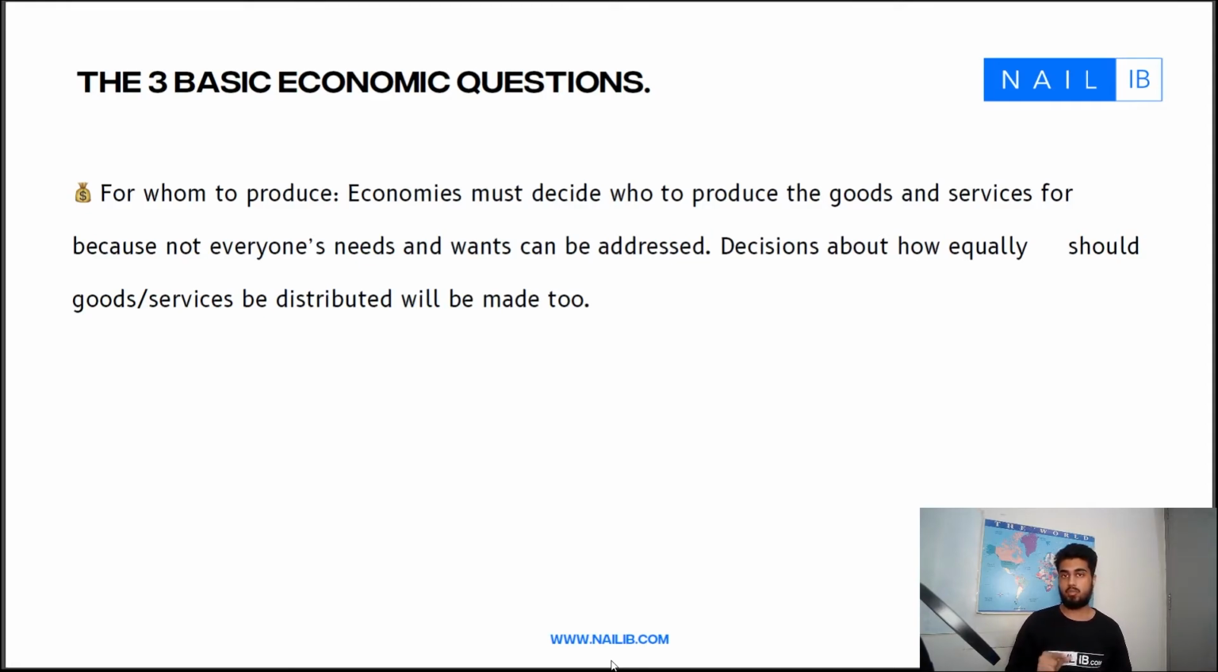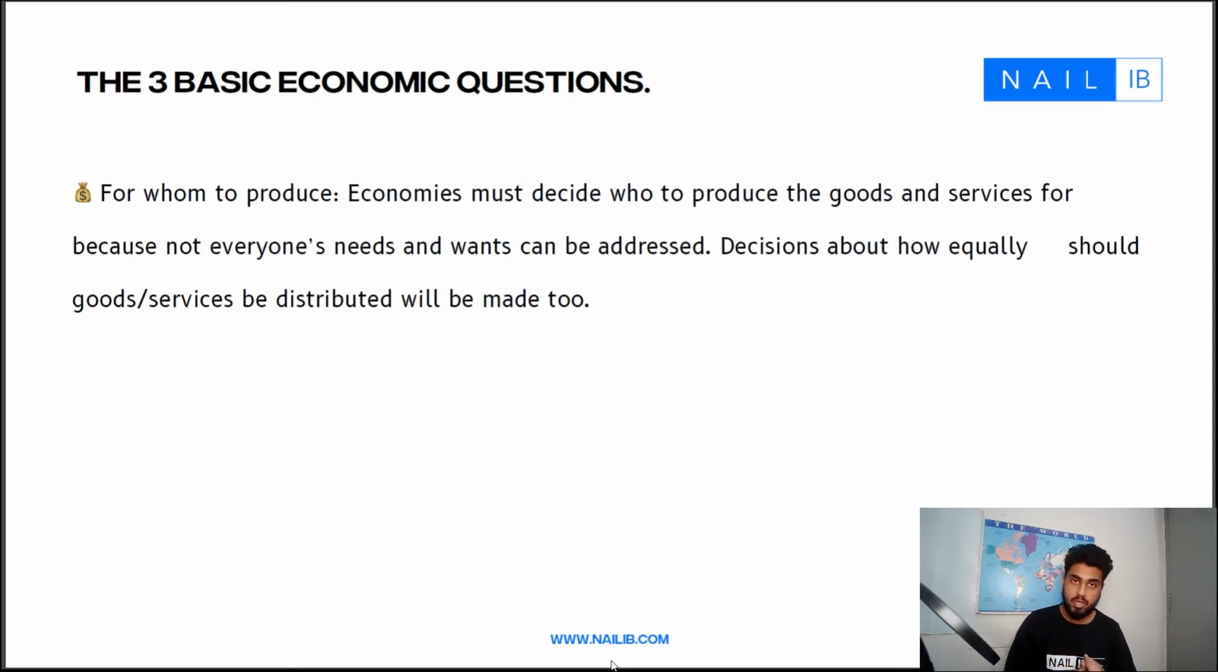This question will also have to be answered by the economy because not everyone can get what they want, all right? And if everyone gets what they want, in what amount? Are they going to get everything or certain specific things like education, healthcare? So these are essentially the three basic economic questions which scarcity leads to.